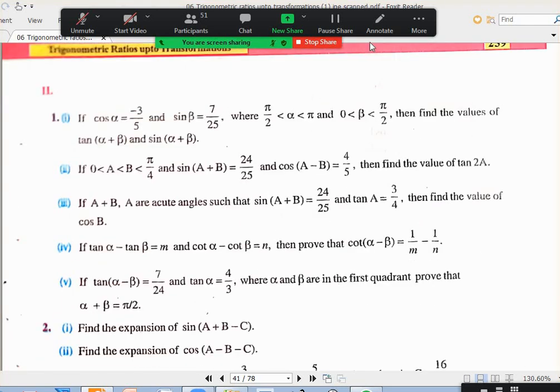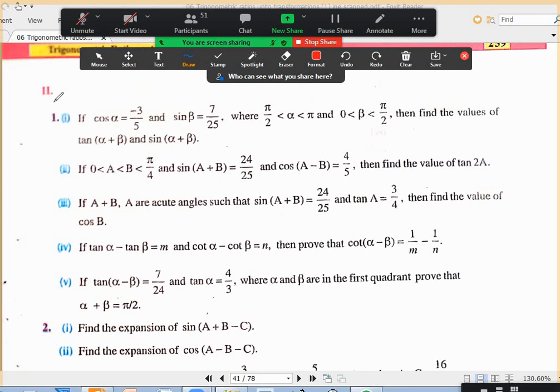This first question, anybody any doubt? Sir, in our IP textbook, it is different, sir. What? This is not in the IP textbook? Sir, another question is there for us. Find the maximum. Same question only, sir.